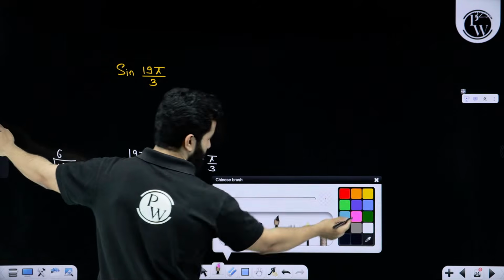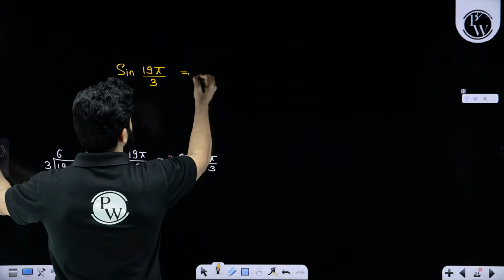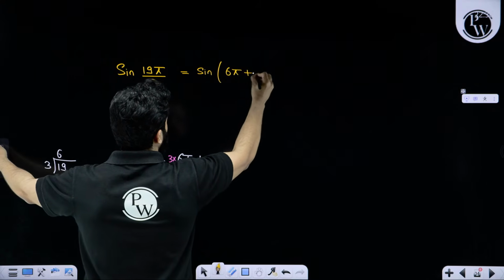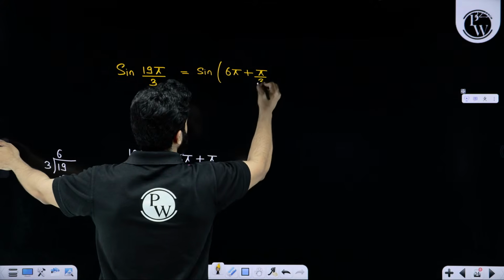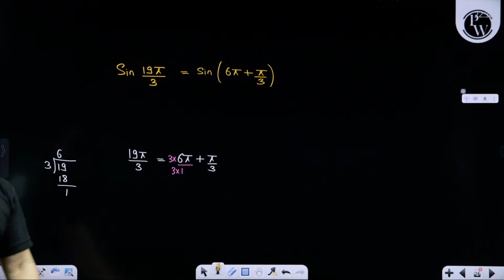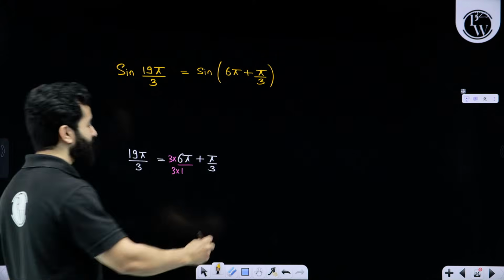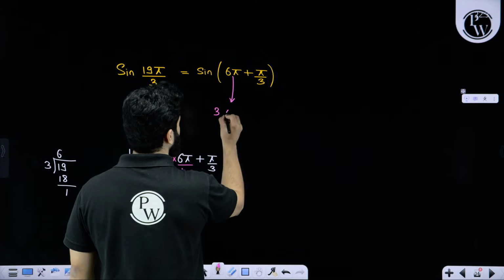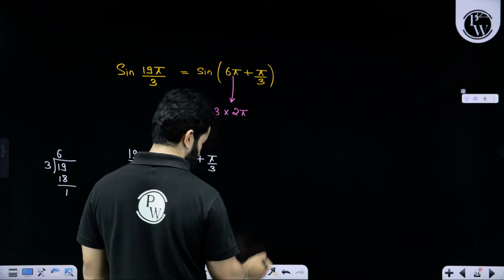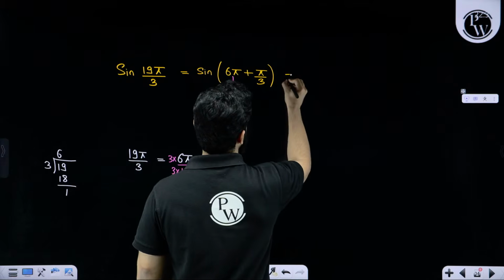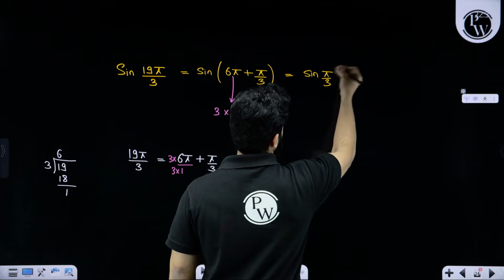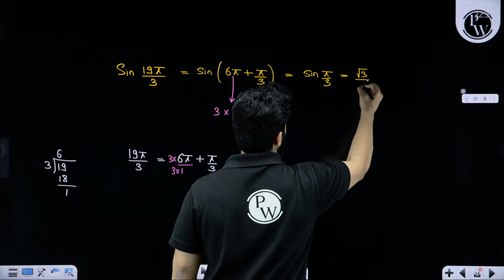That means this 19 pi by 3 can be written as sine of 6 pi plus pi by 3. Any doubt in this? And 6 pi is nothing but 3 times 2 pi. So this is going to be simply sine of pi by 3, which is sine 60 degree, which is root 3 by 2.